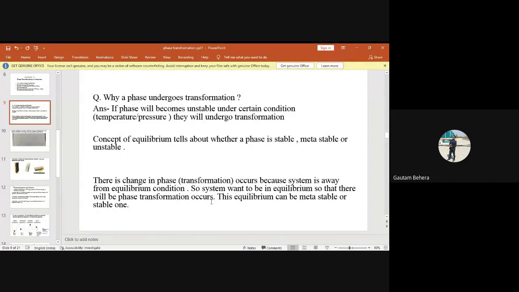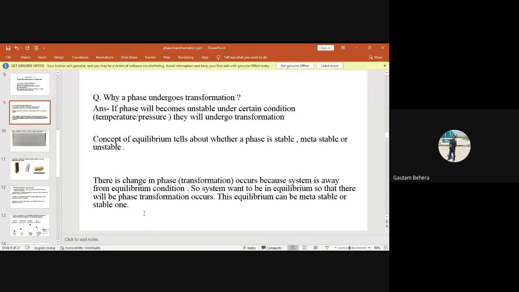So that means, suppose a system is in equilibrium condition, right? You take the system away from the equilibrium condition. In that condition, the system will transform. The system always wants to be in equilibrium, basically. There is another statement: the equilibrium can be metastable or stable. That is another important point.